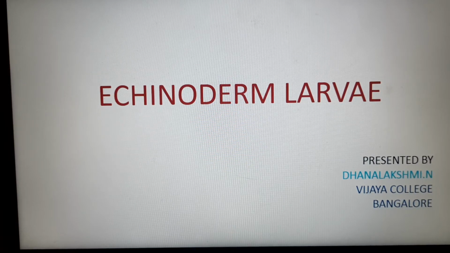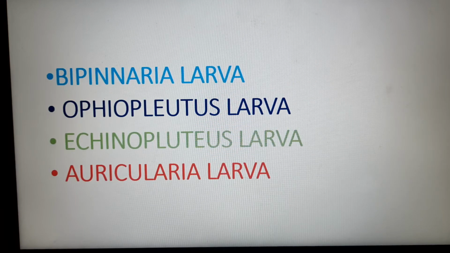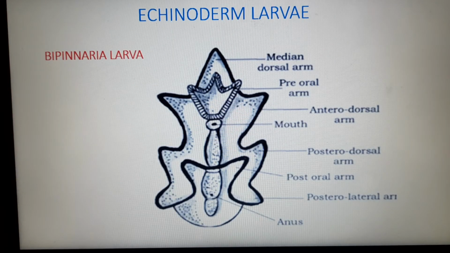Echinoderm larvae. The larvae of echinoderms are very minute and transparent, swimming and floating in the water. There are different types of larvae in the phylum Echinoderm, like Bipinnaria larvae, Ophioplutis larvae, Echinoplutis larvae, and Auricularia larvae. Let us discuss one by one.